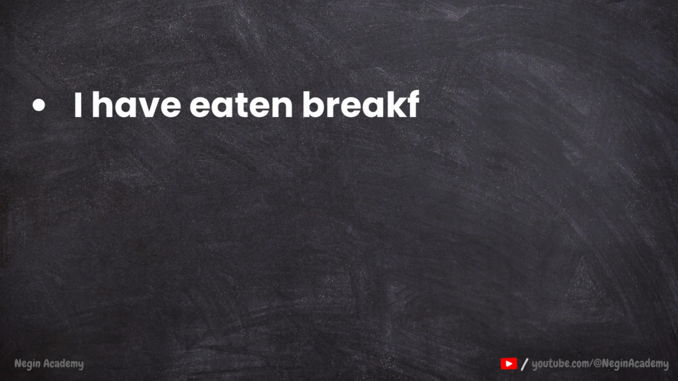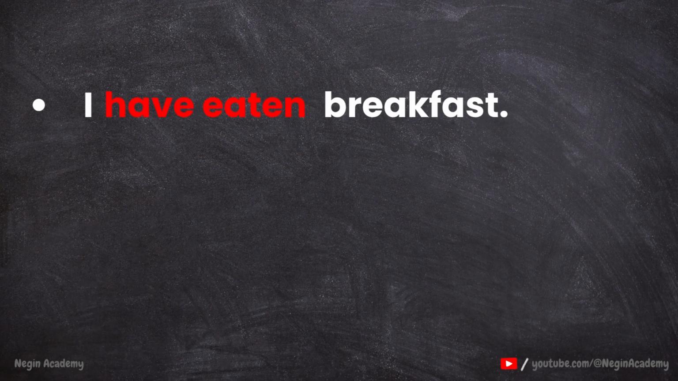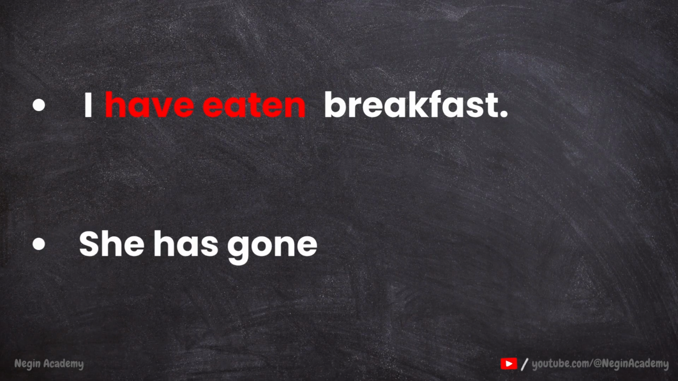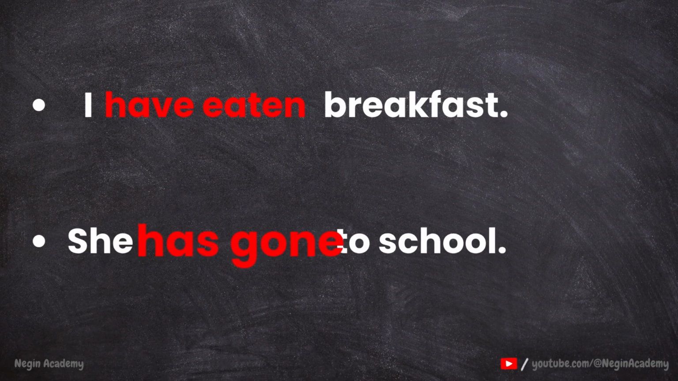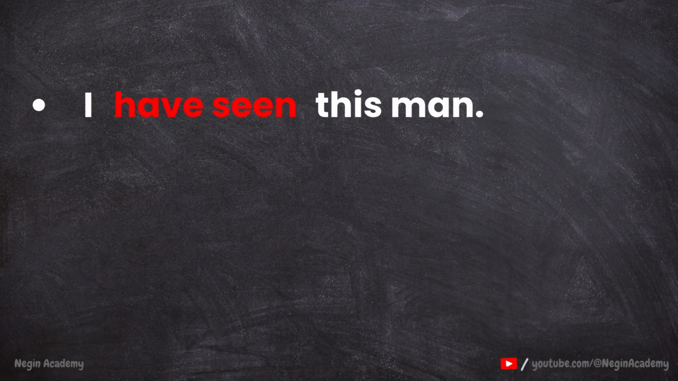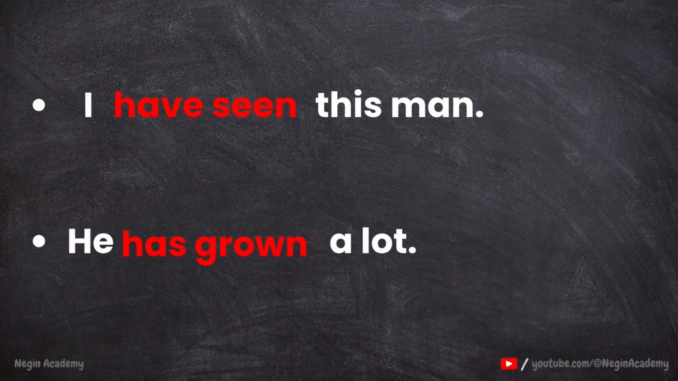I have eaten breakfast. Have eaten. Next one, she has gone to school. She has gone. Has gone. Has because the subject is she. Next example, I have seen this man. Have seen. Next one, she has grown a lot.